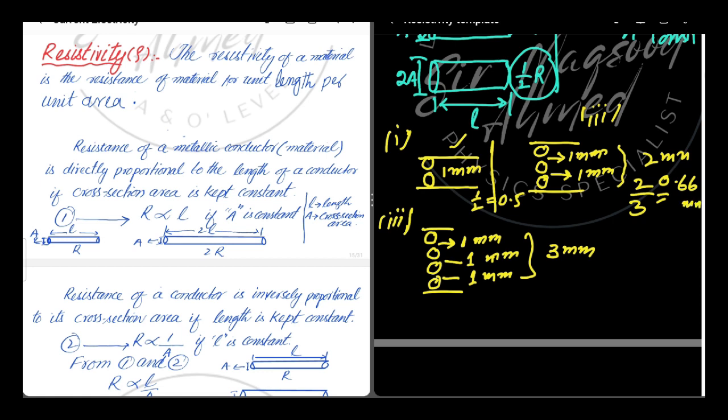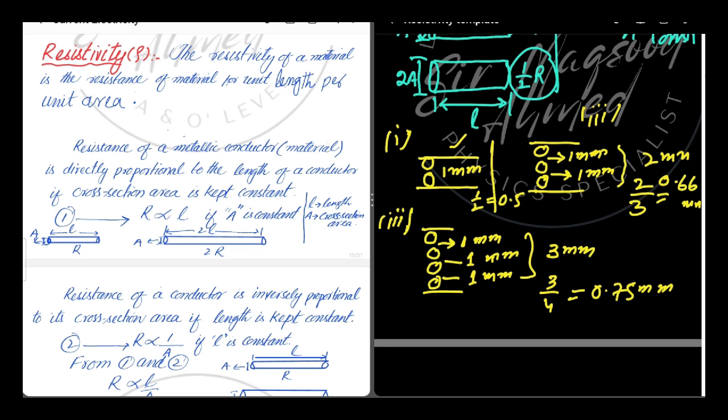The average gap has increased from 0.5 millimeter to 0.66. In the third diagram, there are four atoms, and now the ratio is 3 by 4, which is 0.75 millimeter per atom. Now, by increasing the cross-section area, the average distance between the atoms also increases.